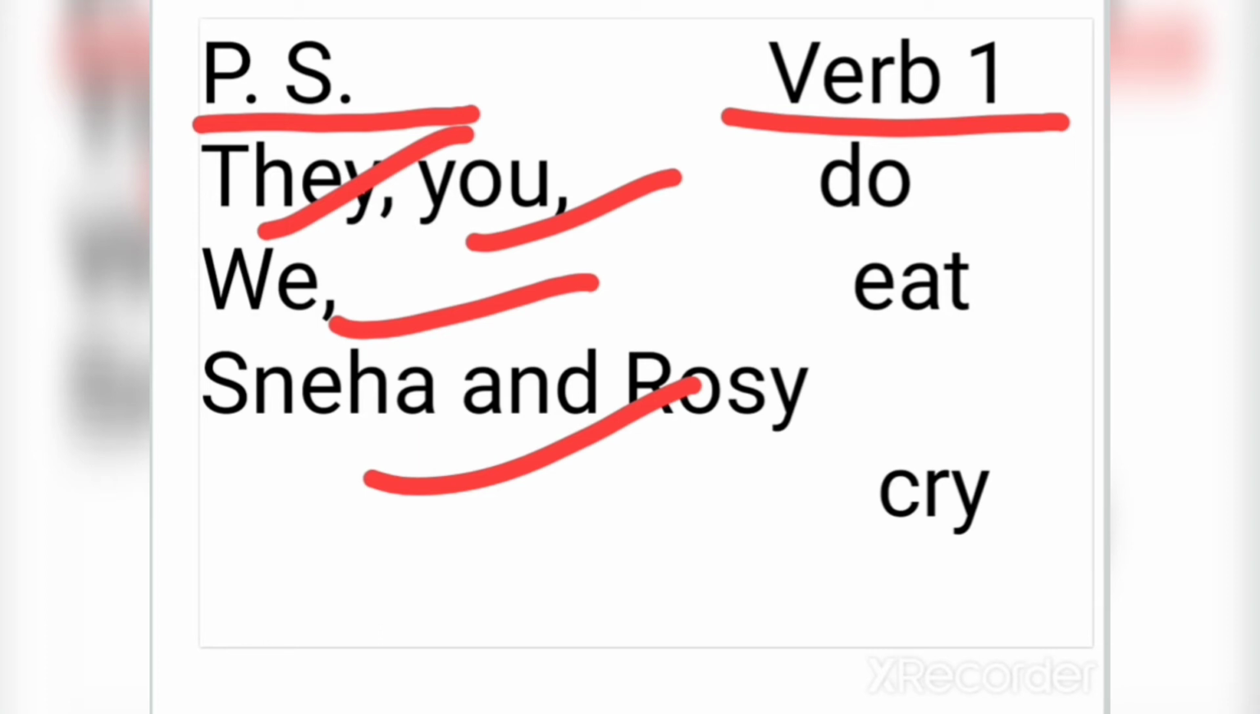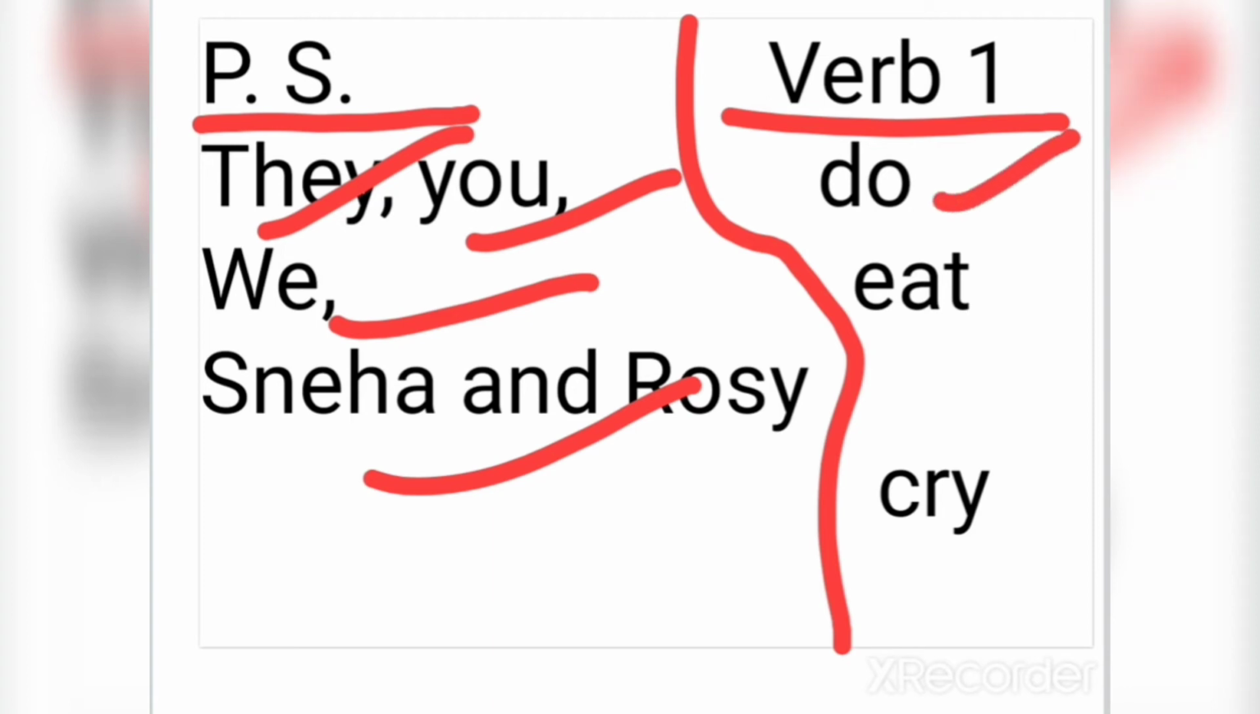So these are plural subjects, and with these plural subjects verb first is used in simple present tense. So the first form of verb is do here, eat and cry. So if we make sentences, then we will use they do their work, you do your work, we eat apples, Sneha and Rosie cry bitterly. So you can see here with plural subjects, verb 1 is used for simple present tense or present indefinite tense in positive sentences.